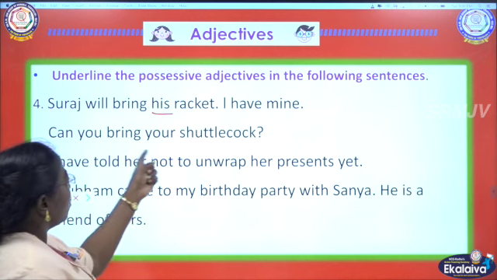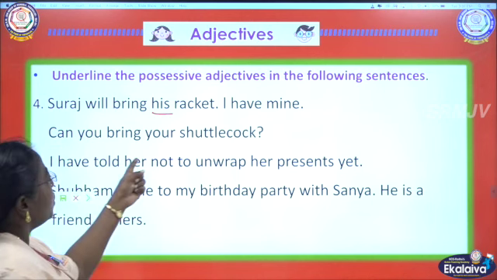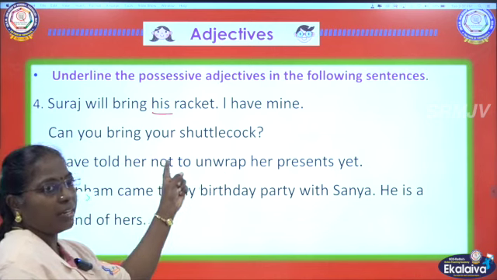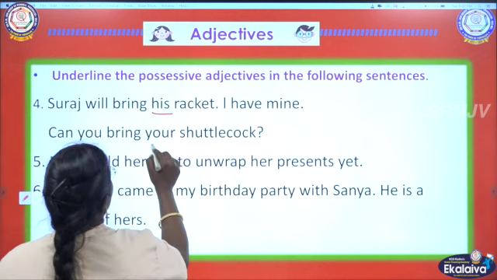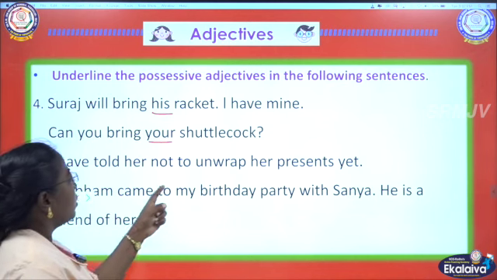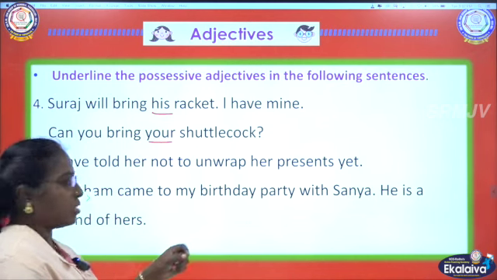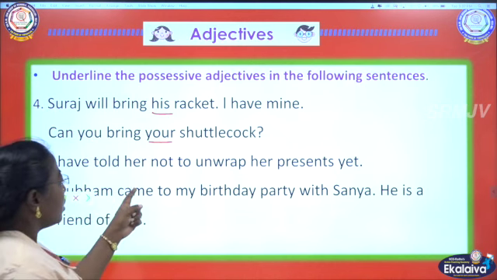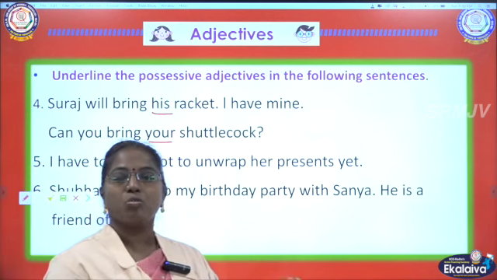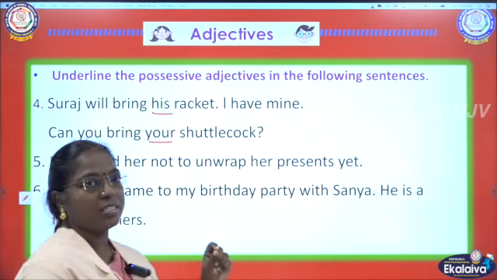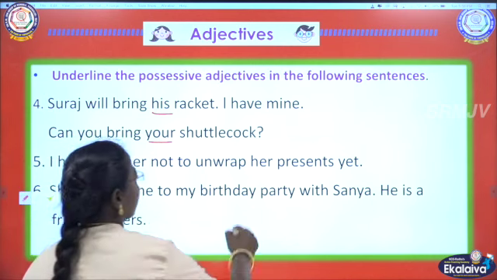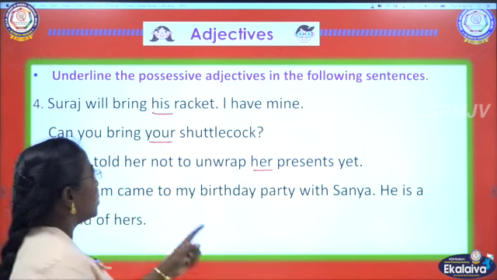Then, can you bring your shuttlecock? Shuttlecock is a noun, and before the noun what are we getting? Your. So your is a possessive adjective. Okay. I have told her not to unwrap her presents yet. Whose present is it? Whose gift? It is her present. Then which is the possessive adjective in the sentence? Her. Okay. Her is a possessive adjective.